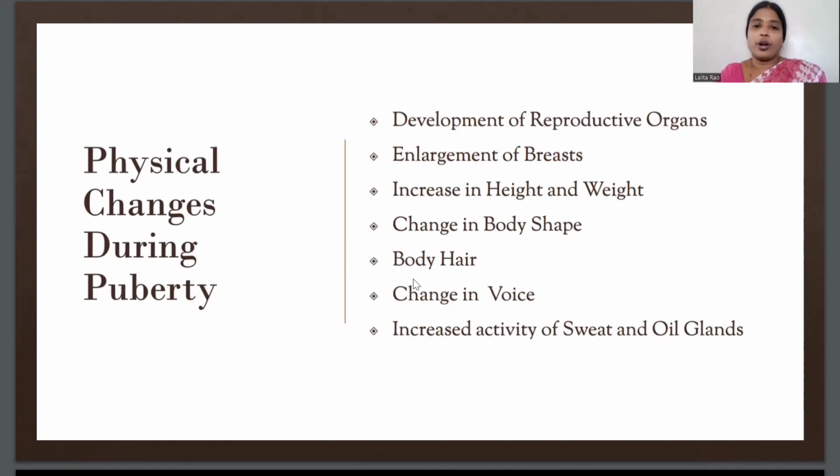Okay, now body hair. This is common in both boys as well as girls. During the age of puberty, hair starts developing under the armpits, in the pubic region, and in the legs, and for boys on the chest as well as on the shoulder. Also, boys start developing mustache and beard. We call it facial hair also.